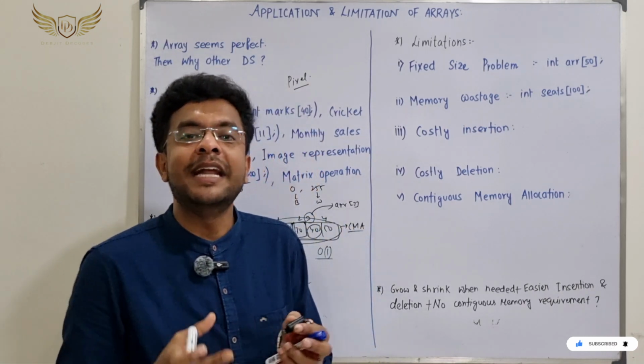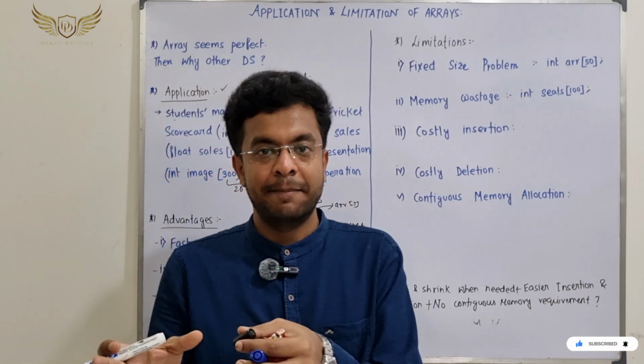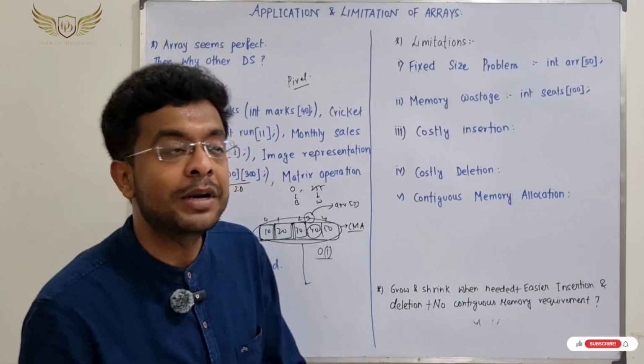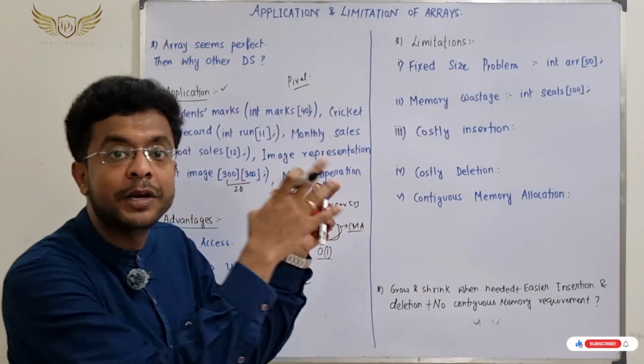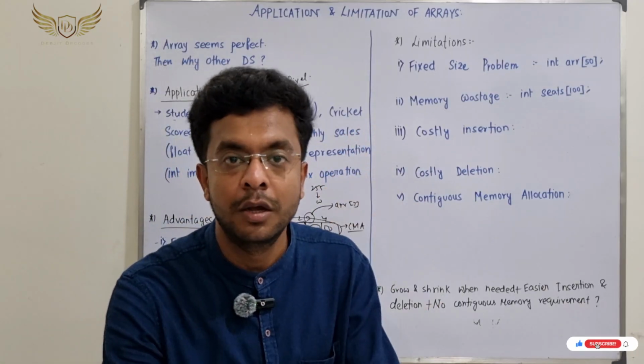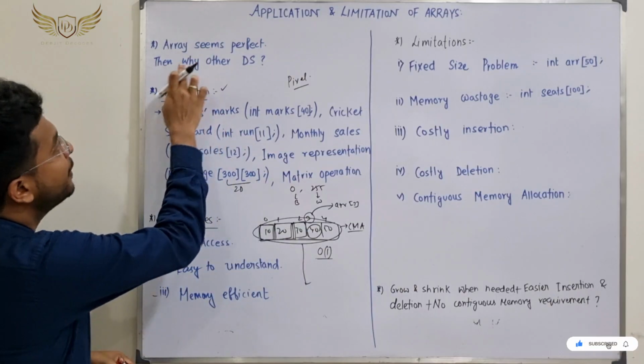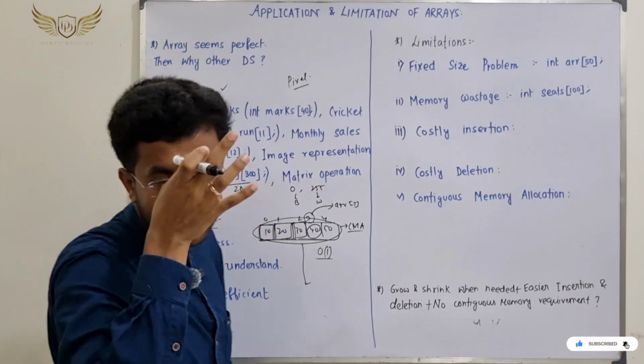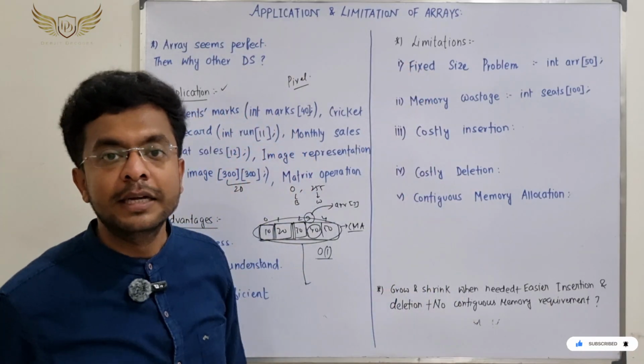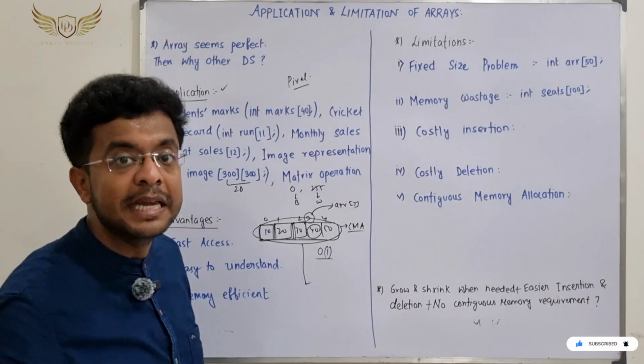Now, as I have said, we will be moving to linked list. But before moving to linked list, we need to understand what the drawbacks and limitations of array are, and why we need linked list at all. This question, that array seems perfect, then why another data structure? Right? This question will be answered using the limitations of array.